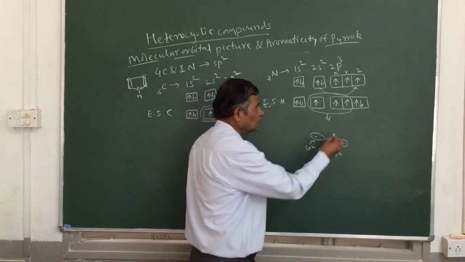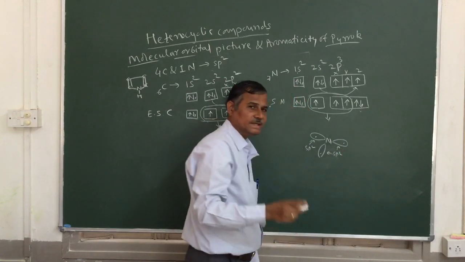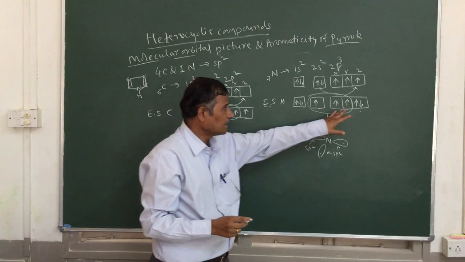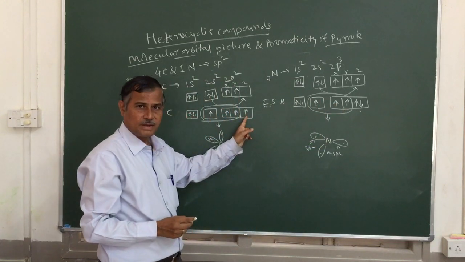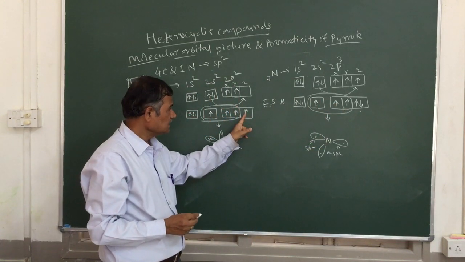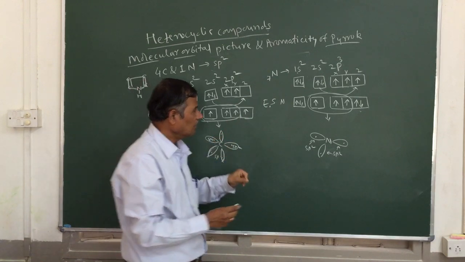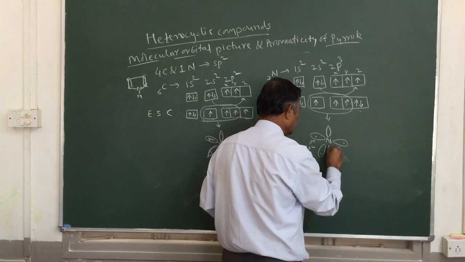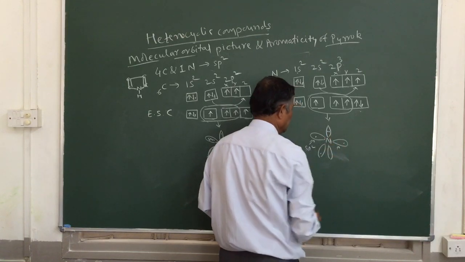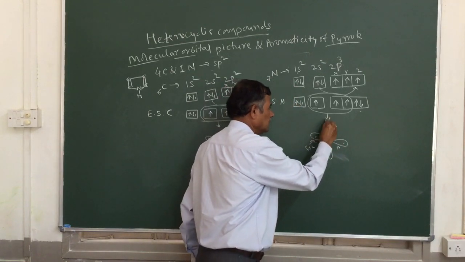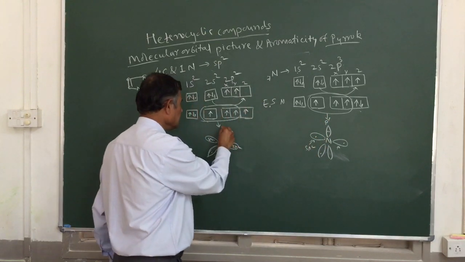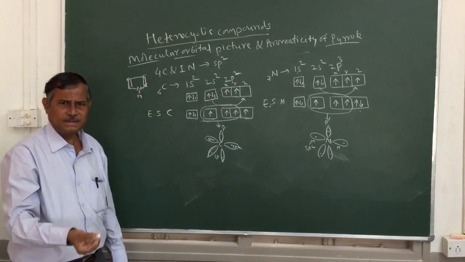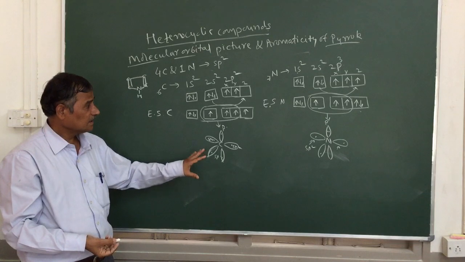Now here also one pz orbital is unhybridized. It has not taken part in hybridization. But the difference is that in carbon it has only a single electron, whereas here it has a pair of electrons. So there are 2 electrons in this pz orbital. Here also it is a p or pz orbital, like this.